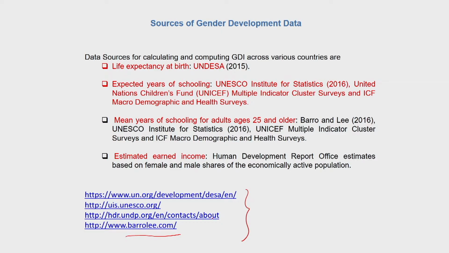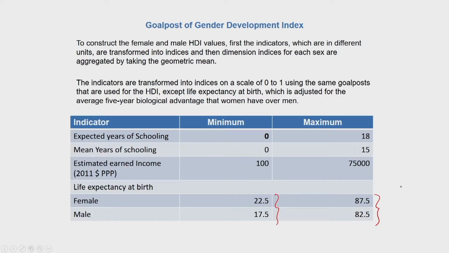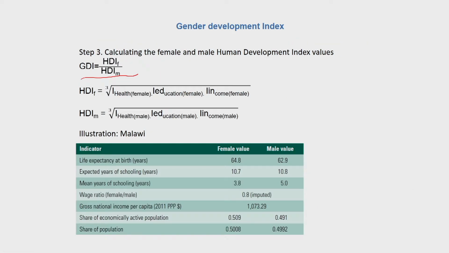For those who are very new to this discussion on human development indices and the human development concept itself, I would urge you to look up the United Nations Development Programme Human Development Report websites, which I have mentioned here in this slide, hdr.undp.org. This website is a rich repository of resources on the human development indices and human development reports.